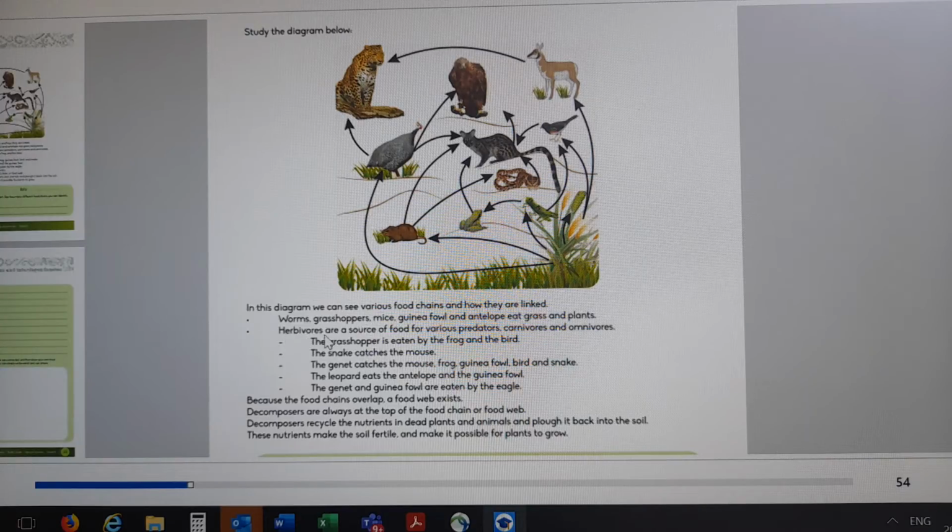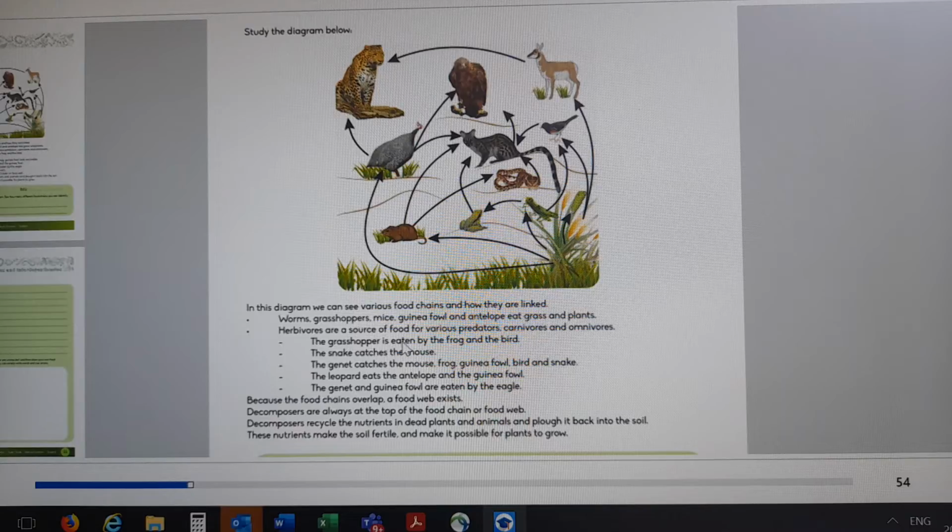Herbivores are usually a source of food for various predators, carnivores and omnivores. So we have herbivores and we have predators like these ones.